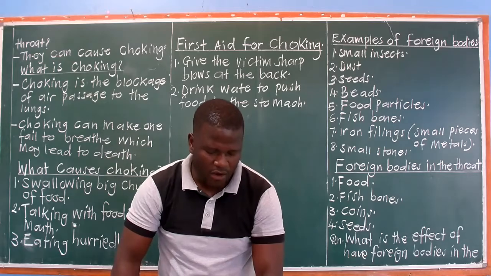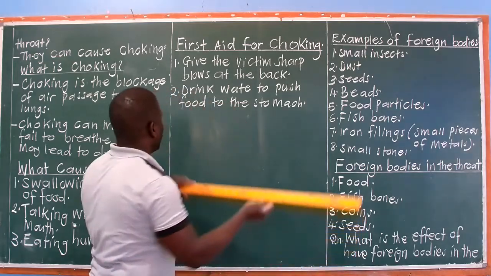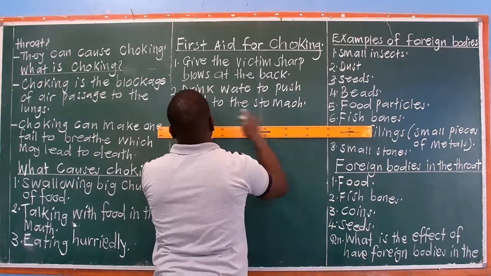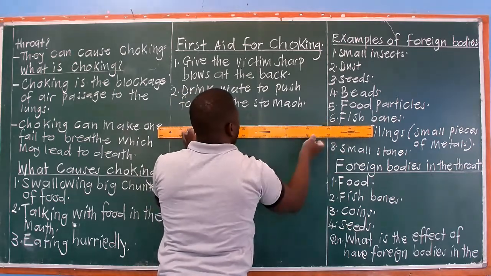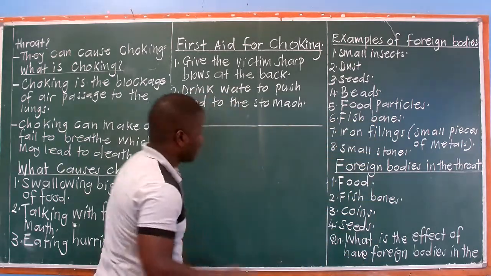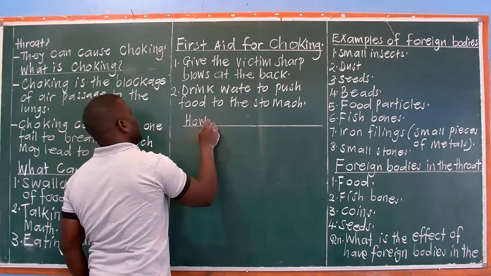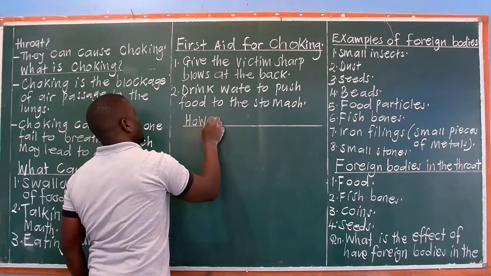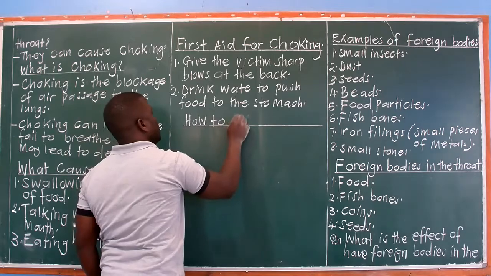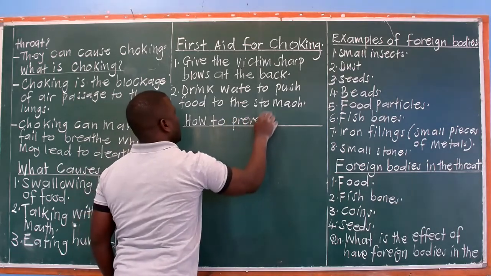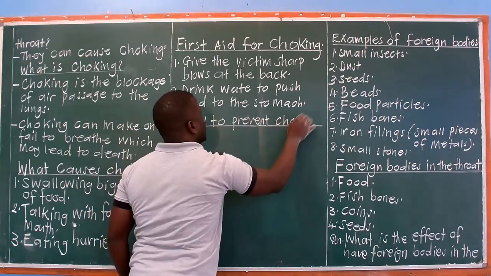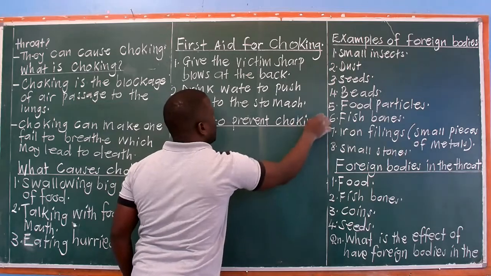Then, how can we prevent choking? How to prevent choking? Because we don't want you to be choked. So we want to prevent. How to prevent choking so that it does not take place.